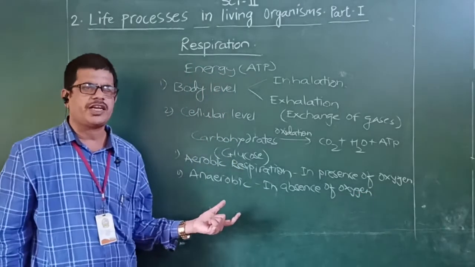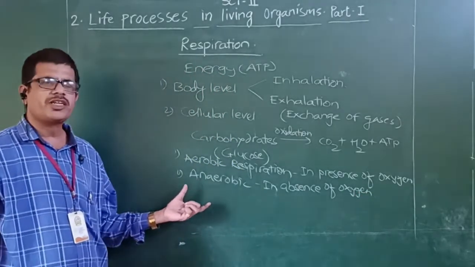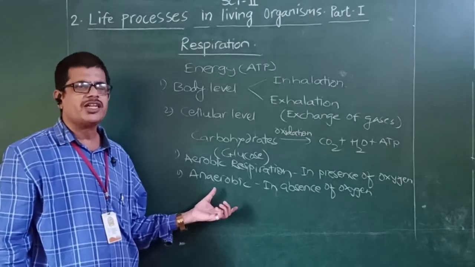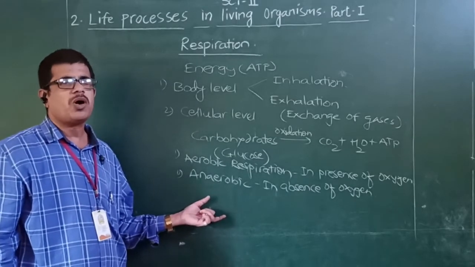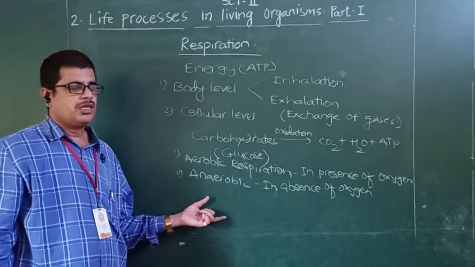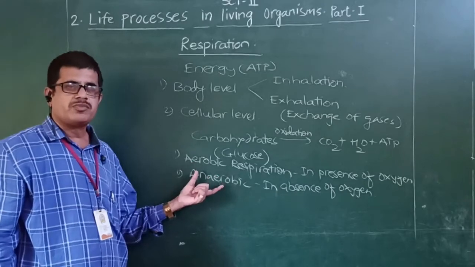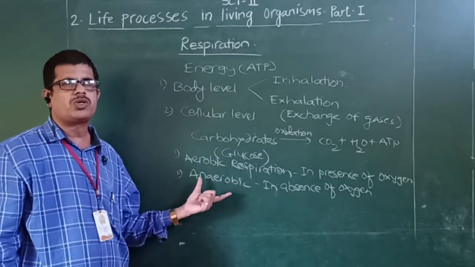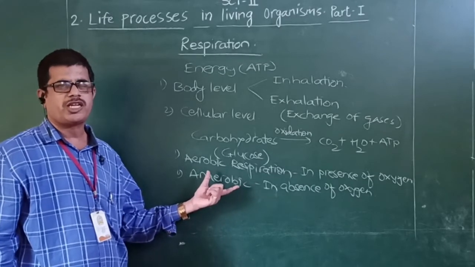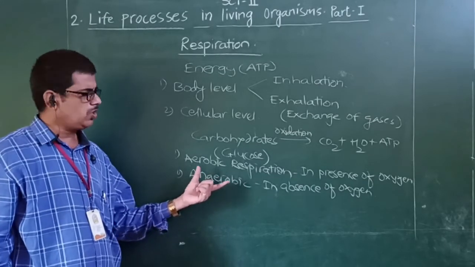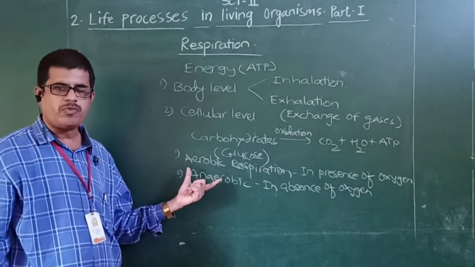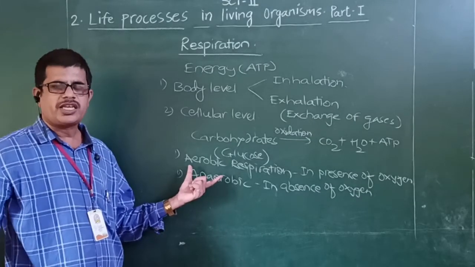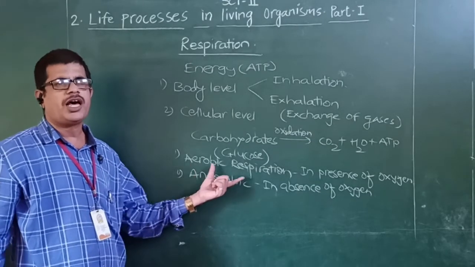Some kinds of bacteria undergo anaerobic respiration as their energy requirement is minimum. But animals or organisms like human beings, as they require the maximum amount of energy for their metabolic processes, perform aerobic respiration and can generate a large amount of energy.